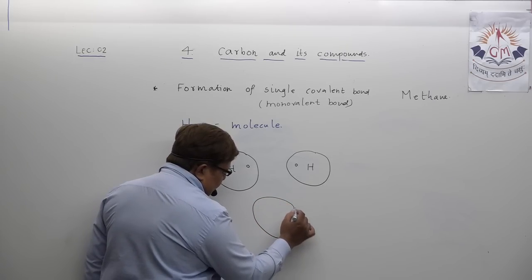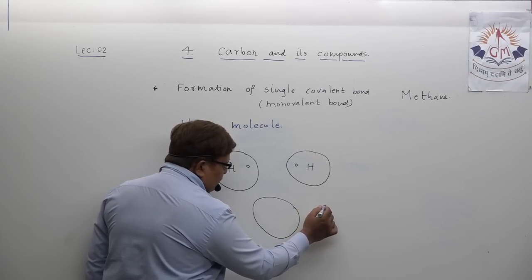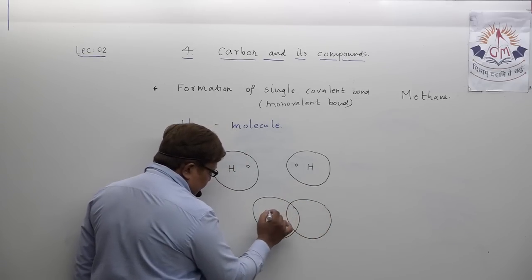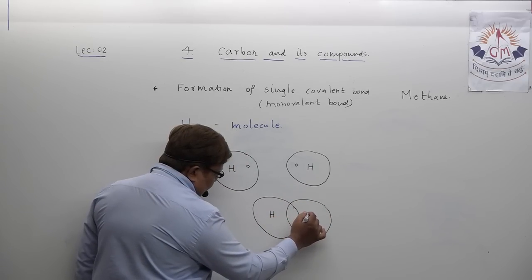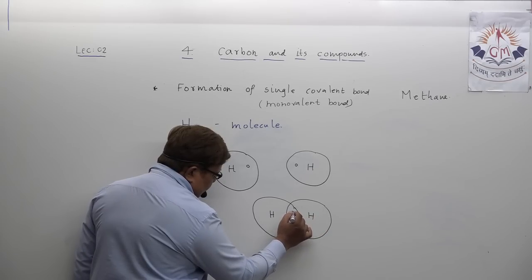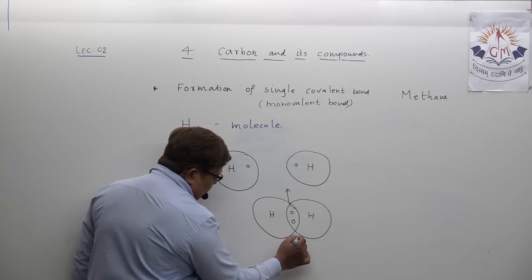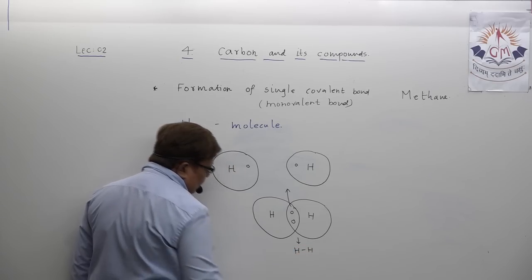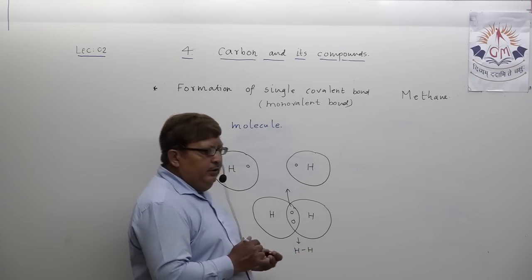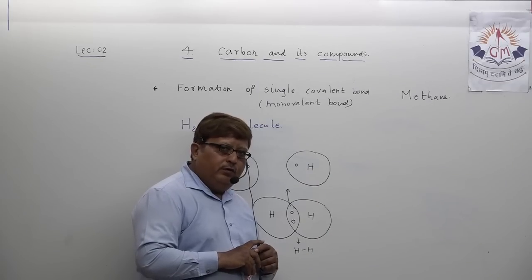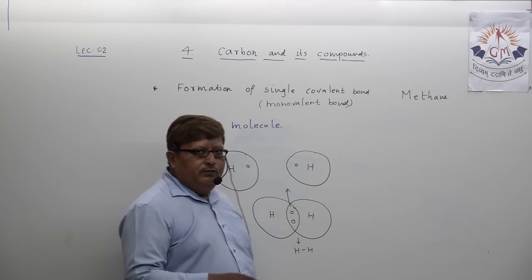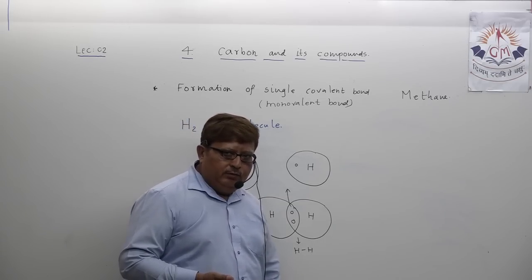One hydrogen atom and another hydrogen atom share one pair of electrons, and both become chemically stable by formation of a single covalent bond, which you can show this way, H dash H. This is how single covalent bond is formed. We will also understand another molecule for formation of covalent bond.